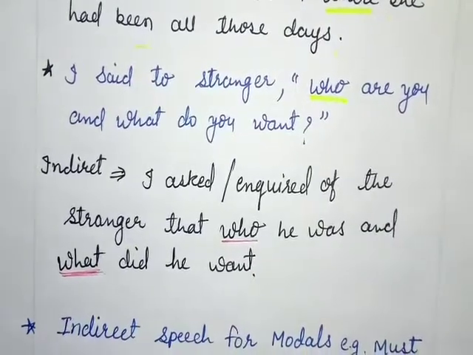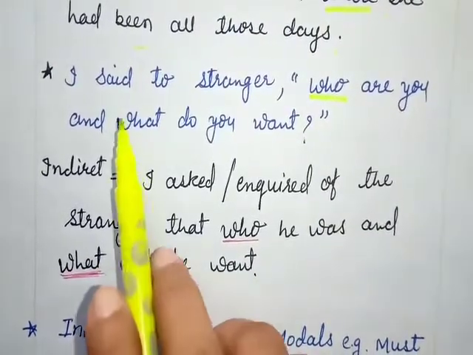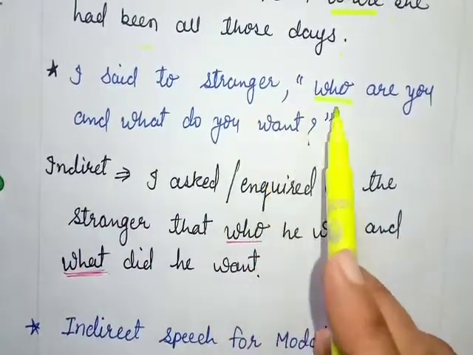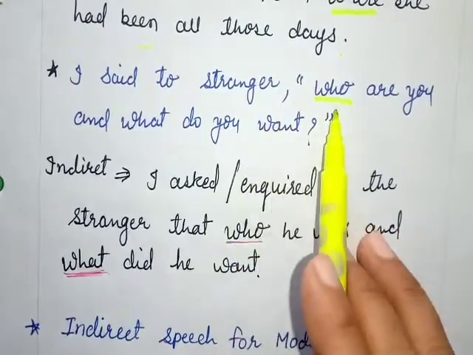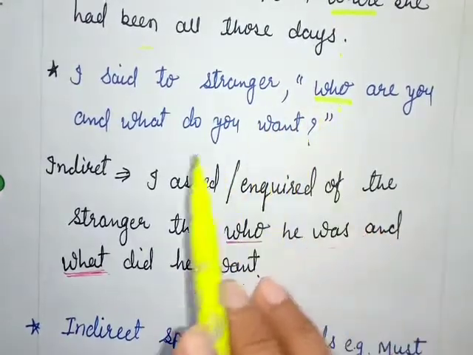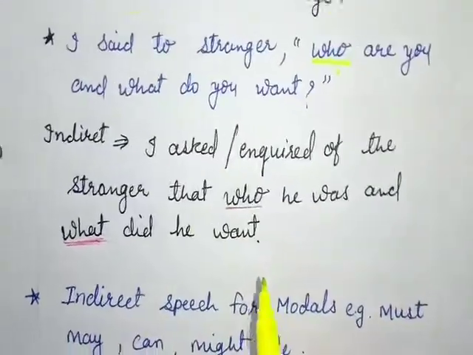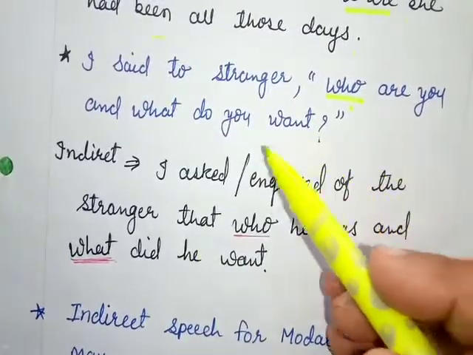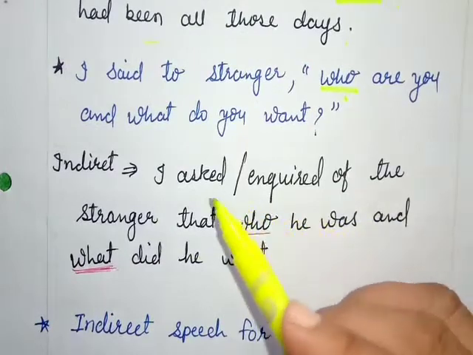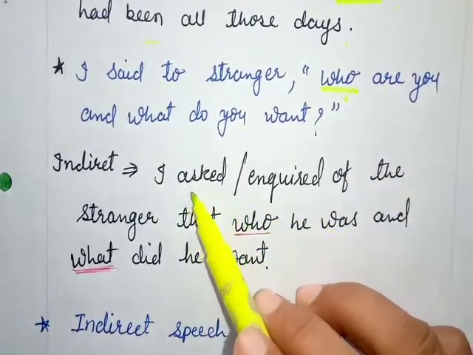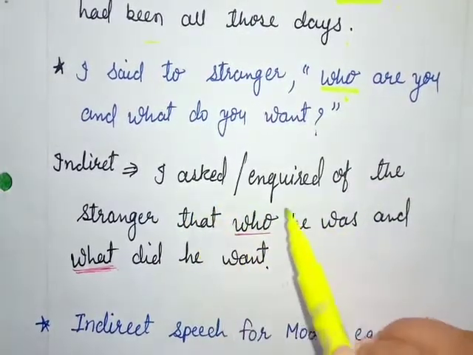So let's see another example. I said to a stranger, "Who are you and what do you want?" See, this sentence starts with the WH family word who. This is just like inquiring. So when we change it, we could write I asked or I inquired.